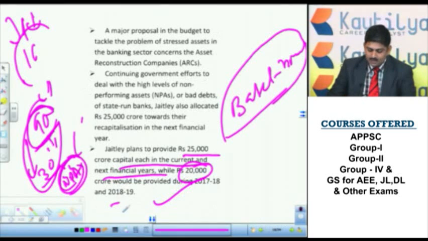In the next two financial years, that is 2017-18 and 2018-19, rupees 20,000 crore will be given for capital.